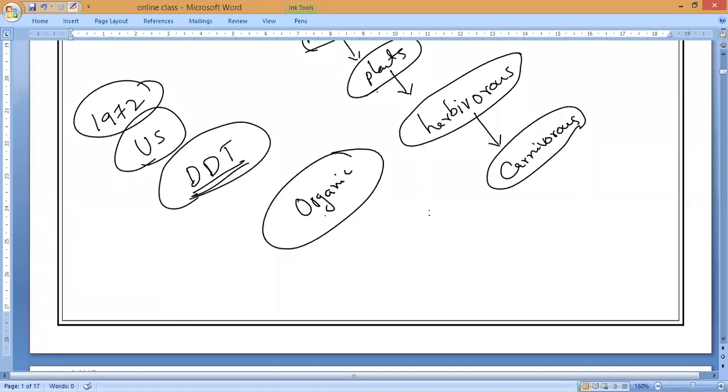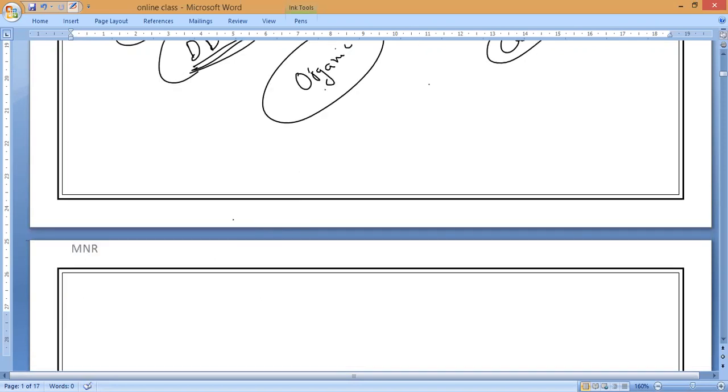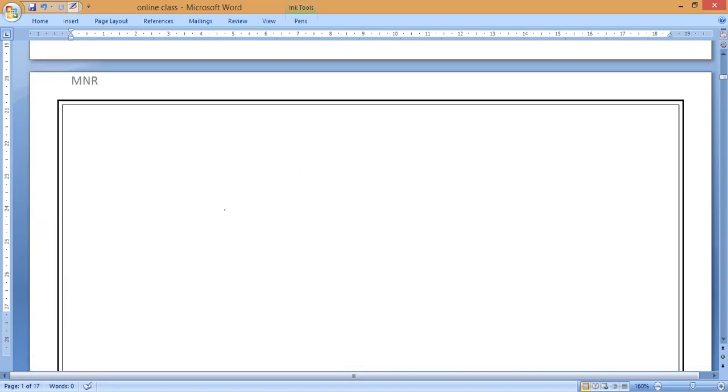Like this process, from the plants to the primary consumer, secondary consumer, tertiary consumer, everyone, the accumulation of the chemicals inside our bodies keeps on increasing. That process is what we call, which we already know, what? Biological magnification. Okay, so all should remember. From this concept, definitely the question will come. So everybody needs to understand.